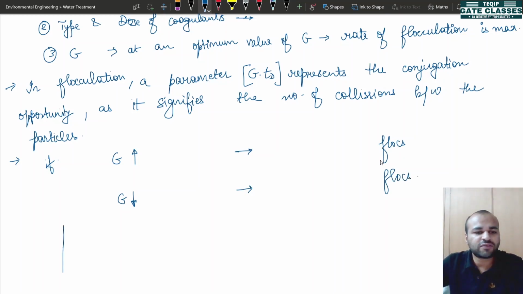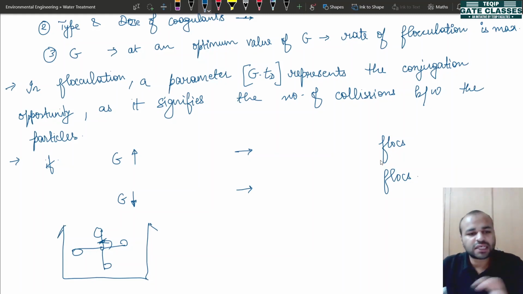Okay, just for reference, I am drawing a tank in which there are paddles, and you allow the rotation and the flocculation process is started. Again, just an important reminder to all of you that when we are comparing a single parameter, other parameters will remain constant. Okay, so in this case we are taking the same amount of detention time when we are comparing the two G values. One G value is higher and one is lower.